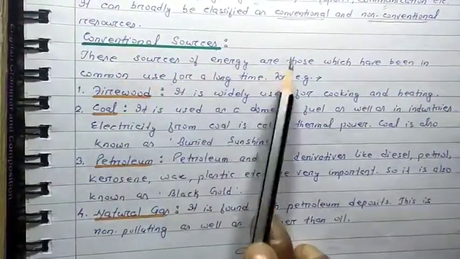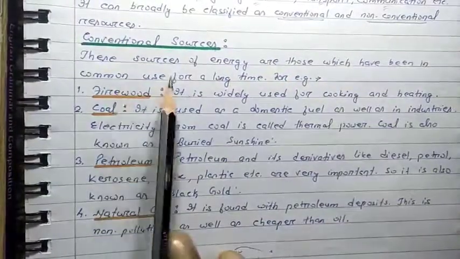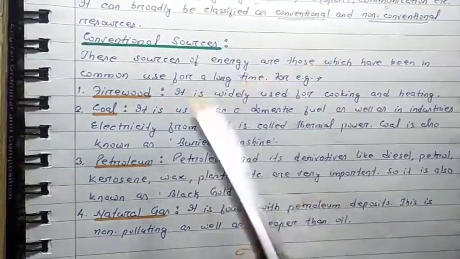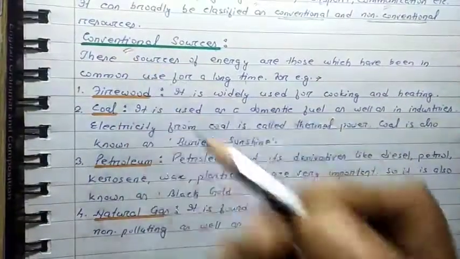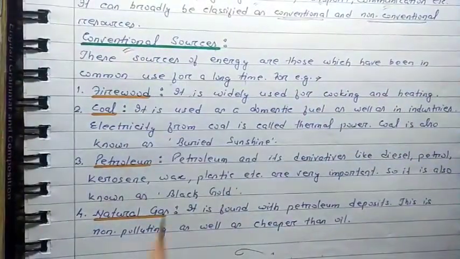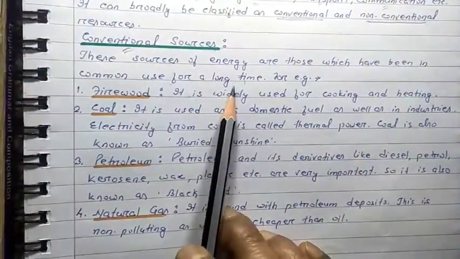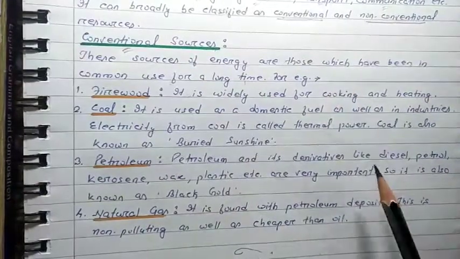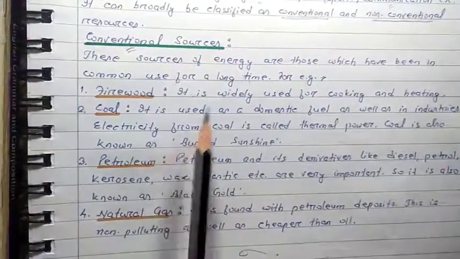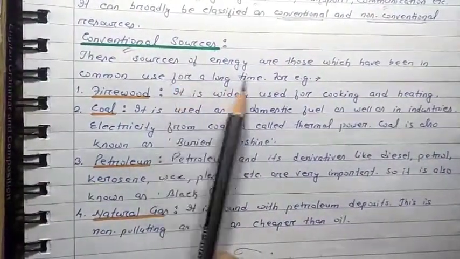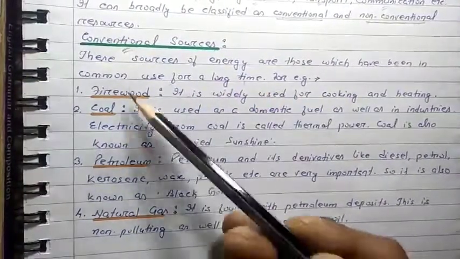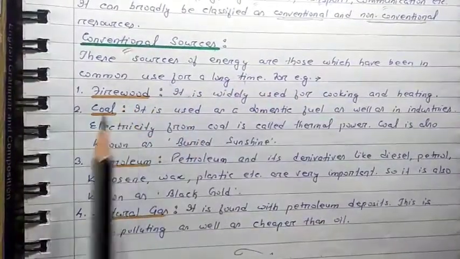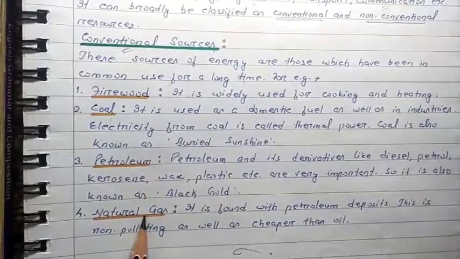These sources of energy are those which have been in common use for a long time. We can say conventional sources of energy are those energy or power which are in use for a long time, since for a long time these sources of energy are in human use. For example, I have taken here 4 examples: firewood, coal, petroleum, and natural gas.